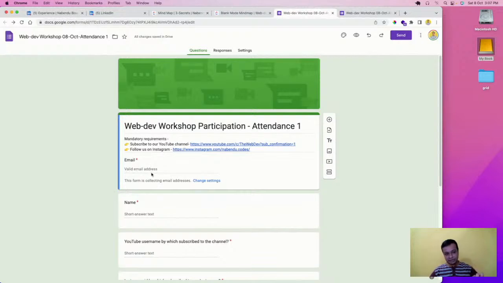On this email, when you submit this form, you will get your participation certificate tomorrow night. Okay, so please don't ask later on. Tomorrow, Sunday, by 10 p.m. you'll get it, because a lot of people submit this. Around 50-60 people submit this, and we don't have any automated software. We have to create it by hand.